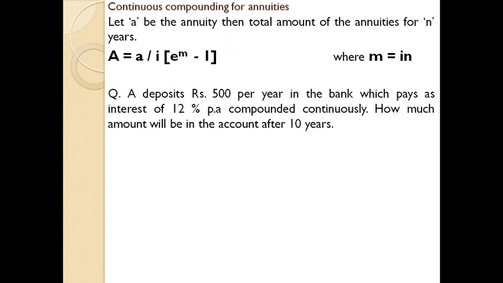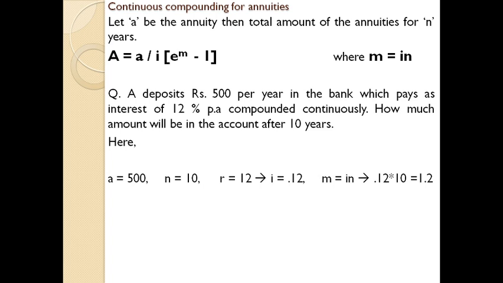Previously, we dealt with questions where a person deposits rupees 500 and there is no further information regarding any other deposits, and we dealt with the compound interest case. But in this situation of continuous compounding for annuities, the person has deposited 500 rupees periodically for a period of 10 years. So whenever you deal with such cases, you need to use this equation.